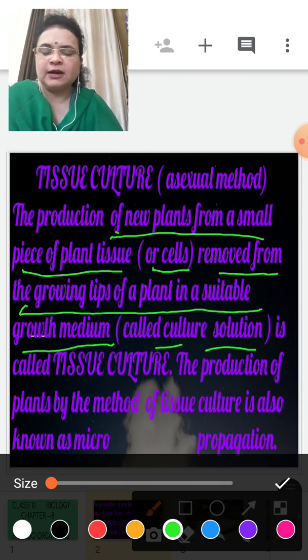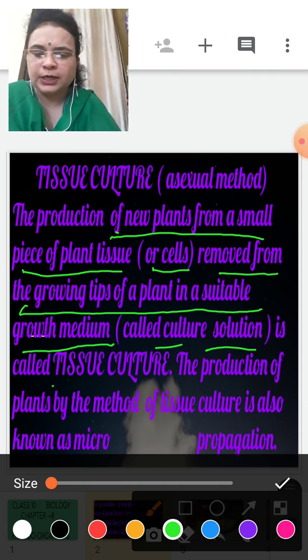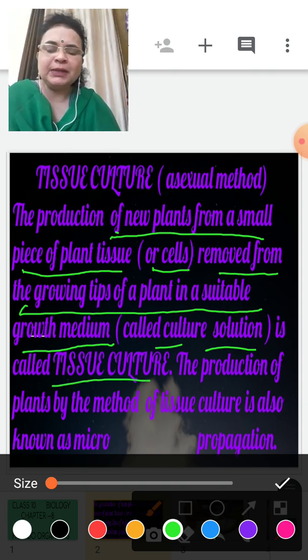Simply, we can say a piece of cell or tissue is removed from a leaf or a shoot of a plant for the production of a new plant.